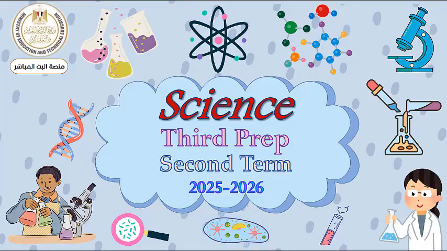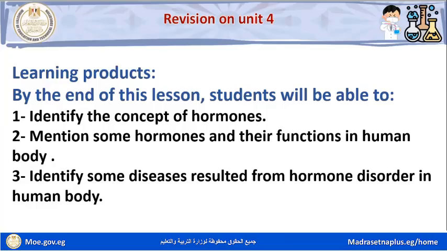Mr. Hussein Sherif here. Today, revision on Unit 4. By the end of this lesson, students will be able to, number one, identify the concept of hormones. Number two, mention some hormones and their functions in the human body. Number three, identify some diseases resulting from hormone disorder in the human body.